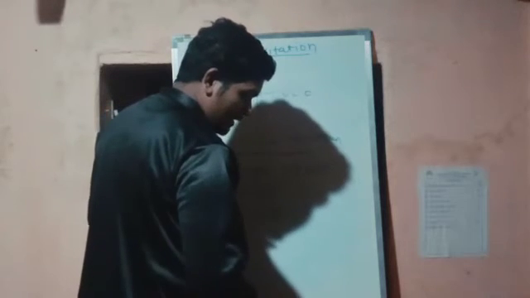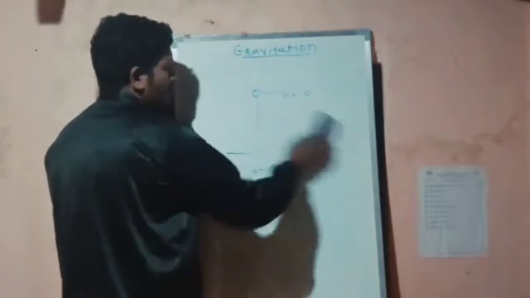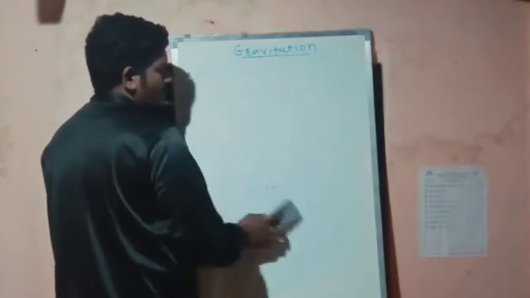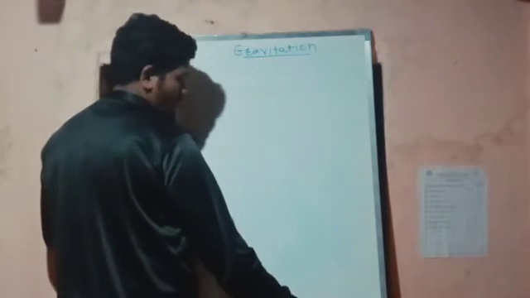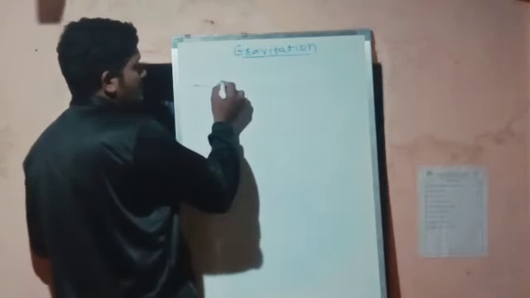Now the next part we will see is gravitational potential energy.